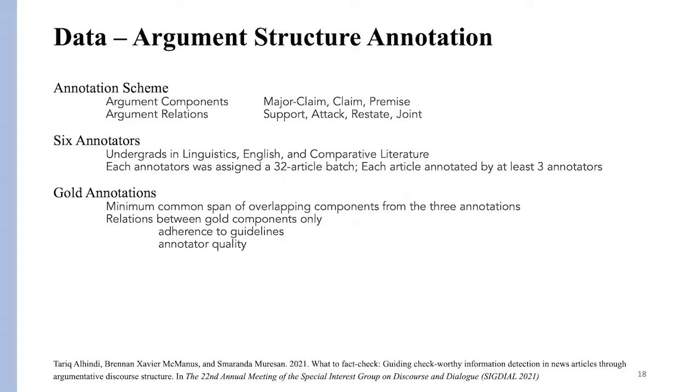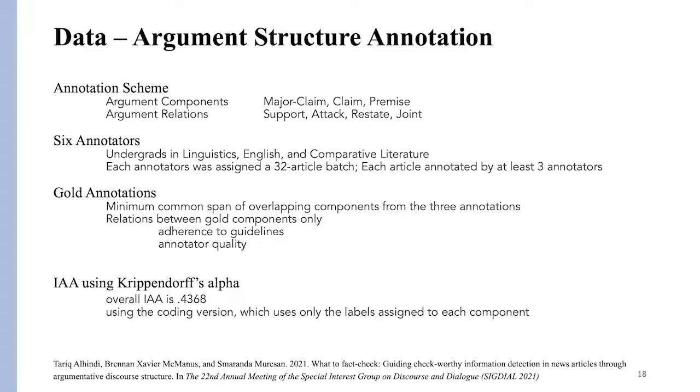So we only keep relations that are allowed in our annotation scheme, and we also prioritize them by annotator quality. We get an inter-annotator agreement using Krippendorff's alpha of 0.43, and this is using the coding version, which compares each component to all other components.